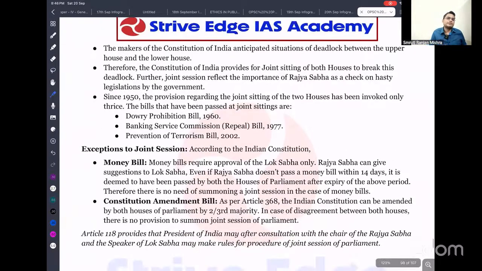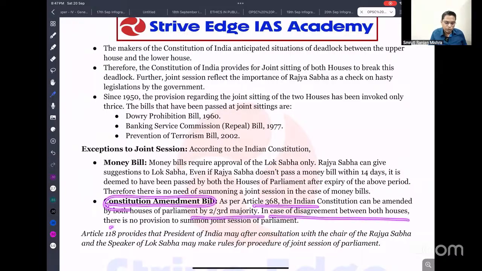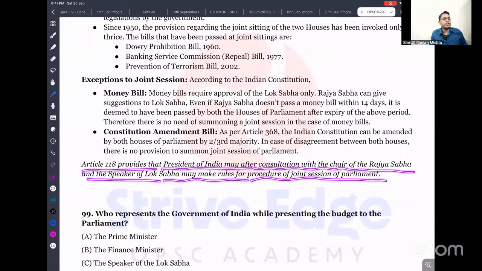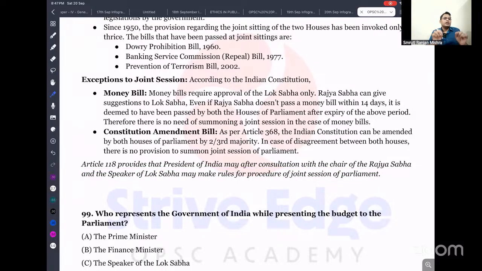So there are a few exceptions where you cannot have a joint sitting. In case of a money bill, there is no joint sitting because Lok Sabha has primacy; Rajya Sabha can only delay for 14 days. In case of a constitutional amendment, a two-thirds majority is required, so in case of disagreement between both Houses, there is no joint sitting. Article 118 provides that the President of India may, after consultation with the Chairman of the Rajya Sabha and the Speaker of Lok Sabha, make rules for the procedure of the joint sitting of Parliament. So two articles govern the joint sitting of Parliament: 108 and 118 of the Indian Constitution.